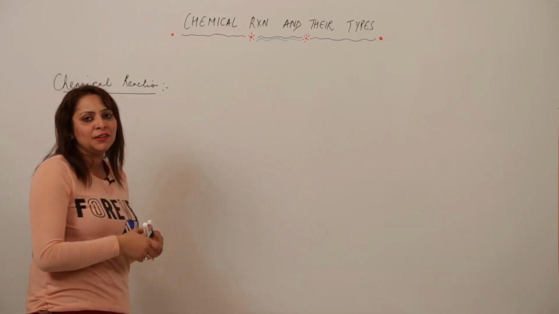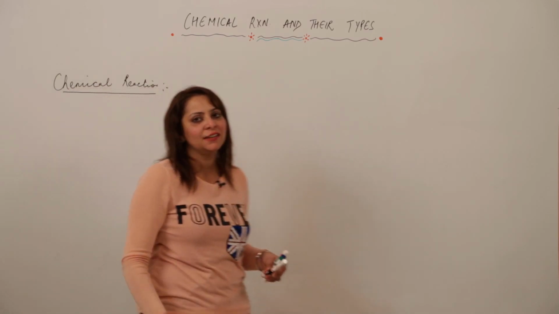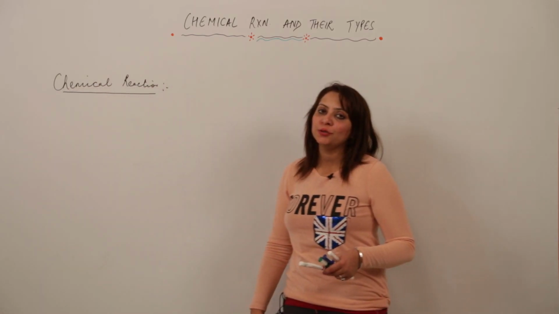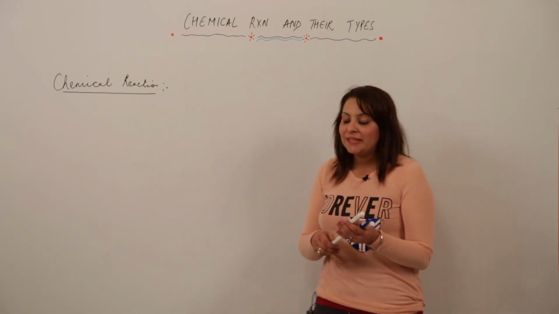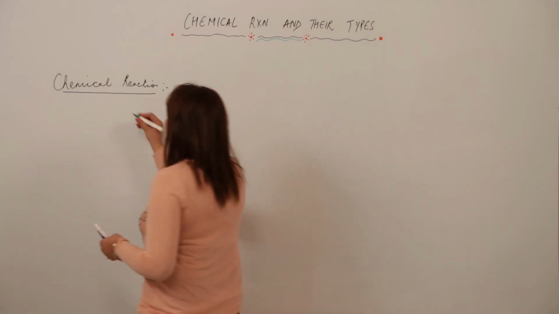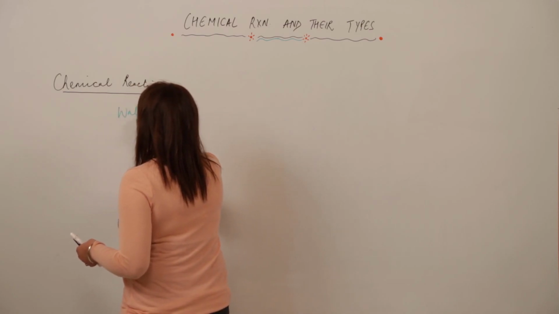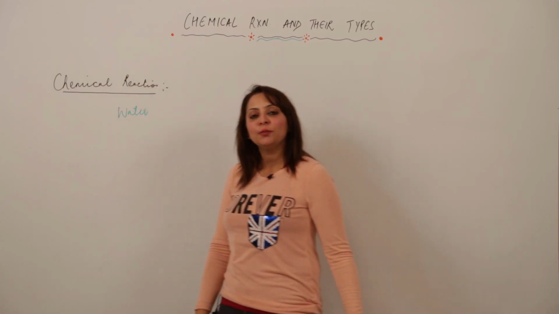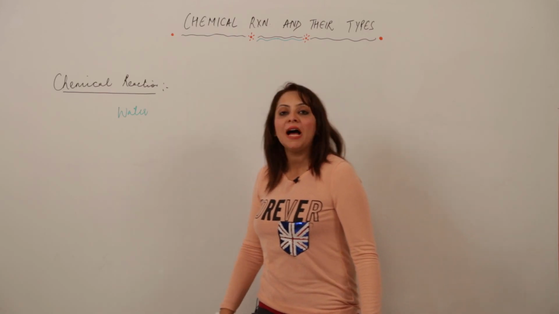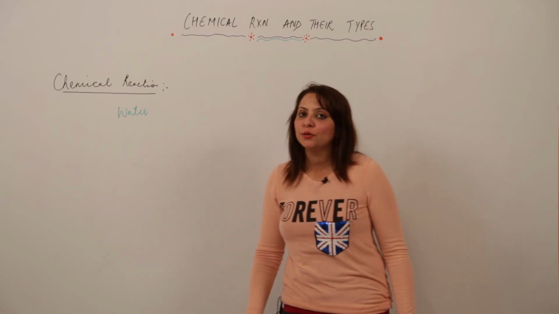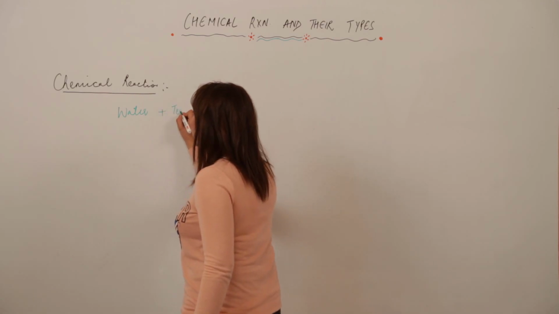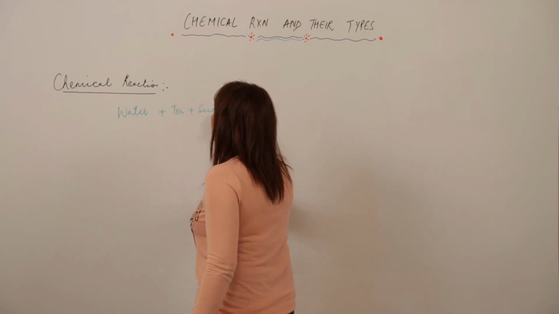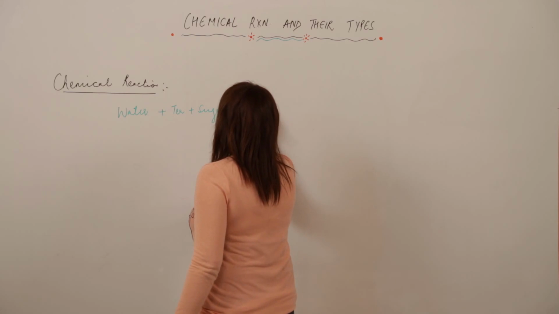Before I take up a bookish definition, I just want you to know how a reaction happens in daily life. So I take an example. When you get some guests at your place, your mom asks you to make tea. Then what do you do? You take a pan, add water, add tea, add sugar, and add milk to it.